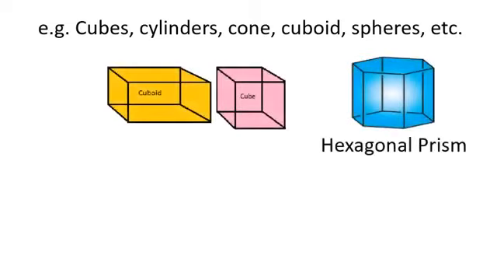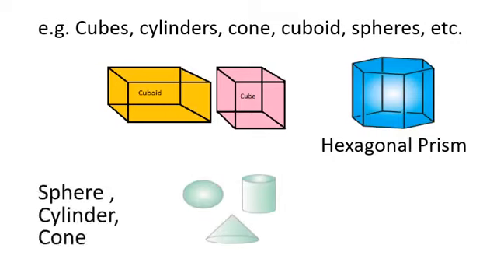These are the examples you can see: cube, cuboid, hexagonal prism, sphere, cylinder, cone, and these are their shapes or figures. I hope it is very much clear to you now. So 3-dimensional shapes are the shapes which can be measured in 3 directions, and they are also called solid shapes.